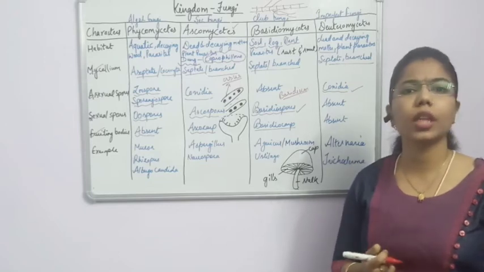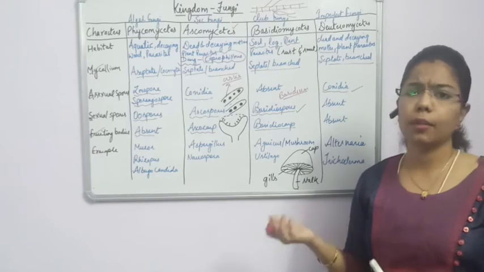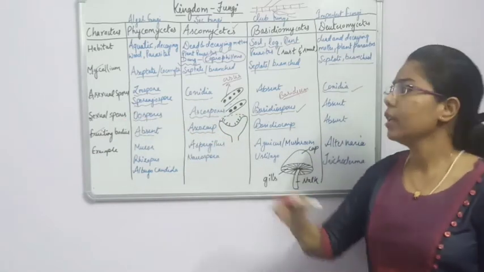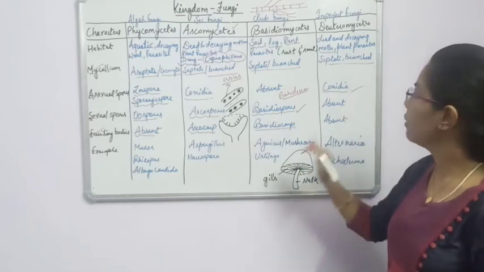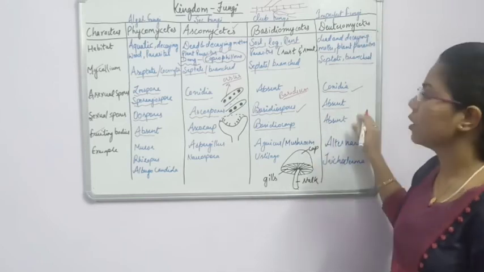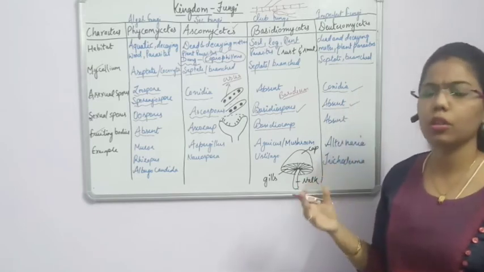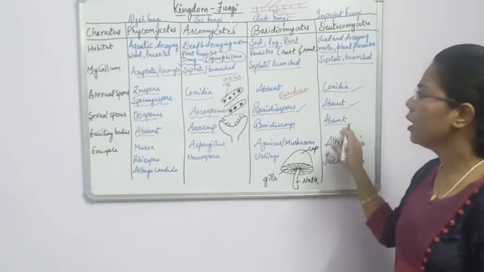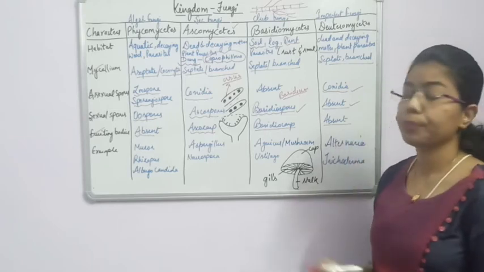So how does the reproduction take place? Either by the vegetative mode of reproduction, which can be fragmentation, or through asexual reproduction with the help of spores, that is known as conidia. So here we say that the sexual spores are absent in deuteromycetes. If there is no sexual mode of reproduction, no sexual spores, as a result there will be no fruiting bodies.